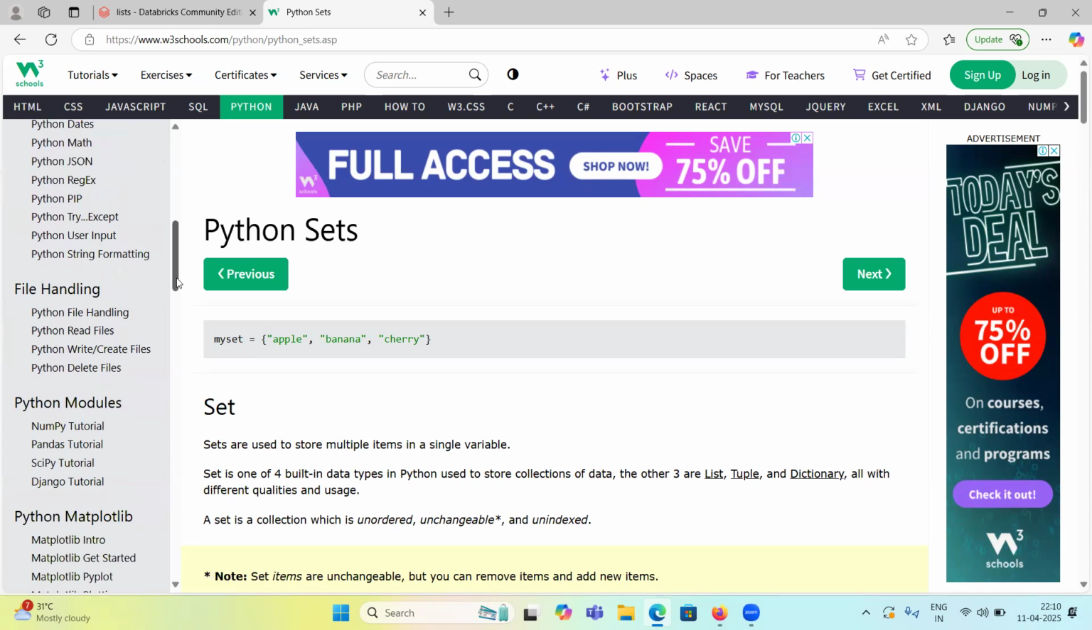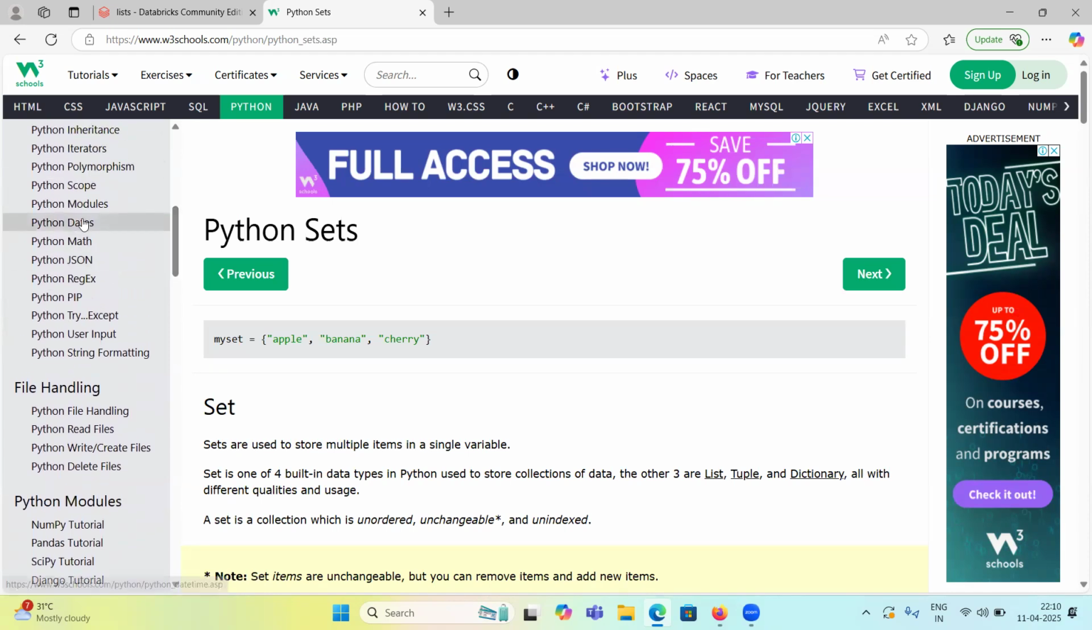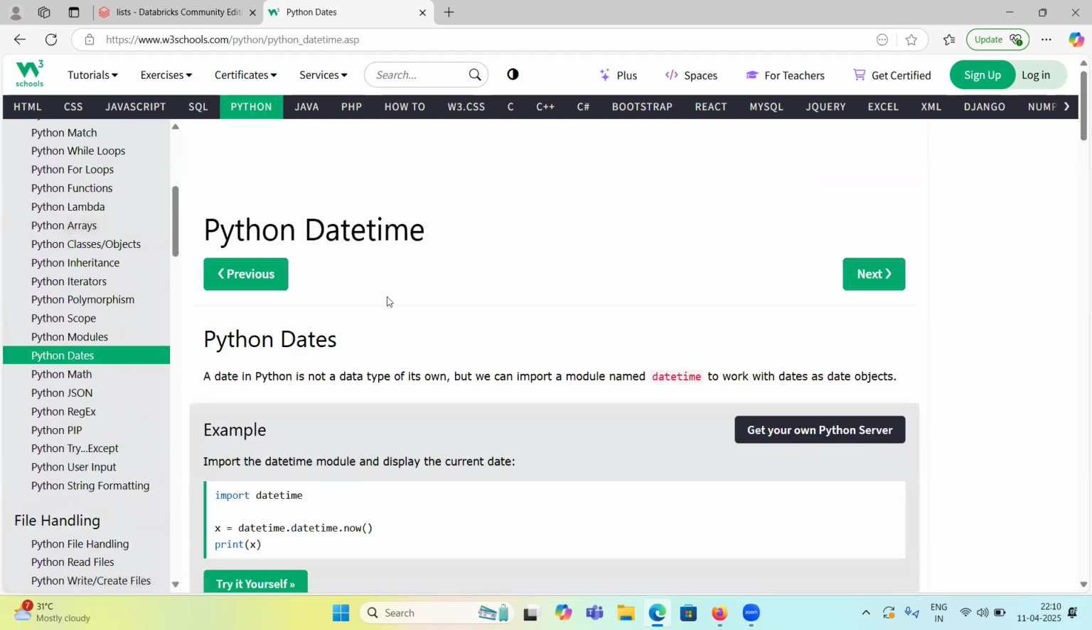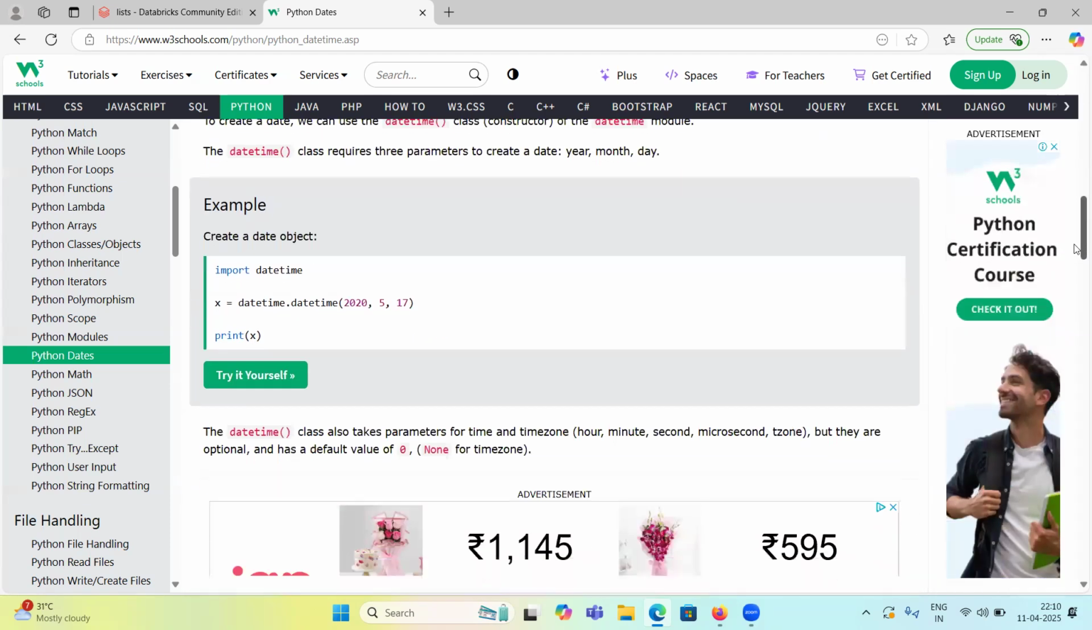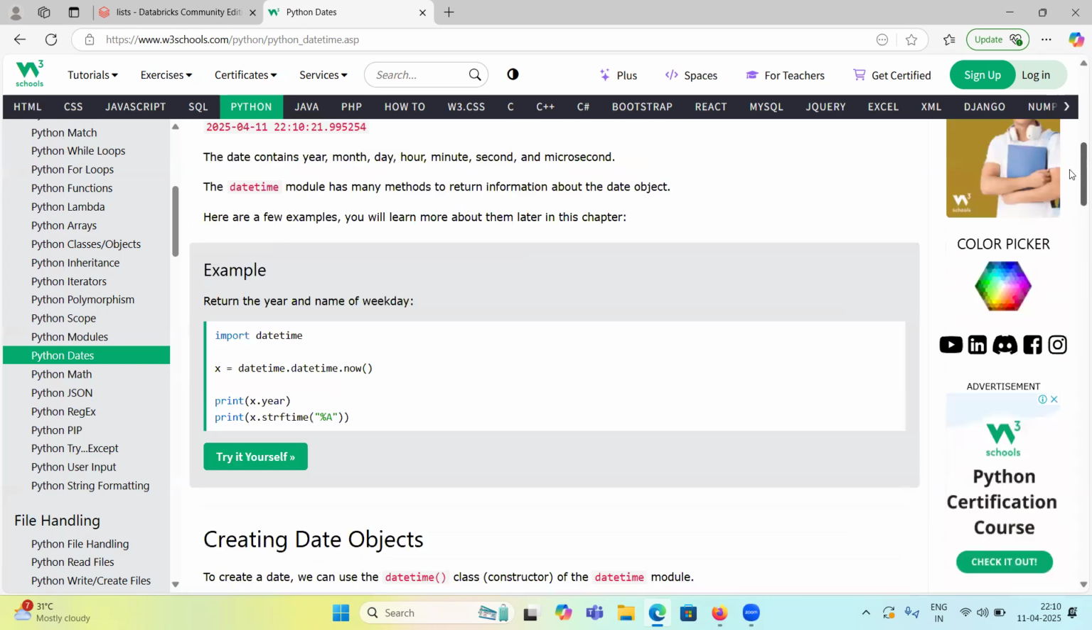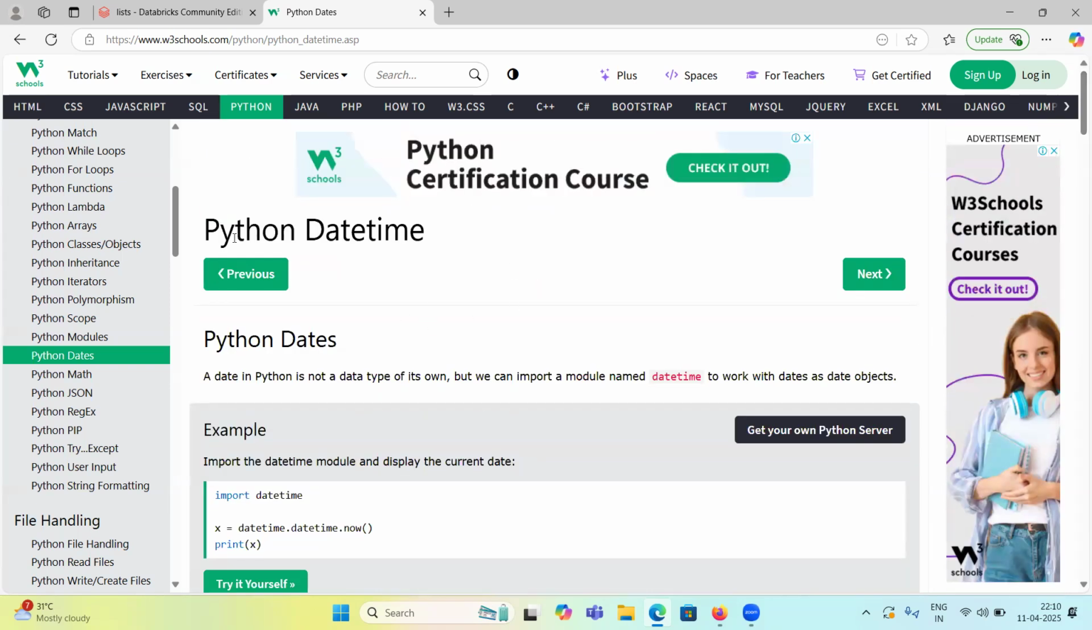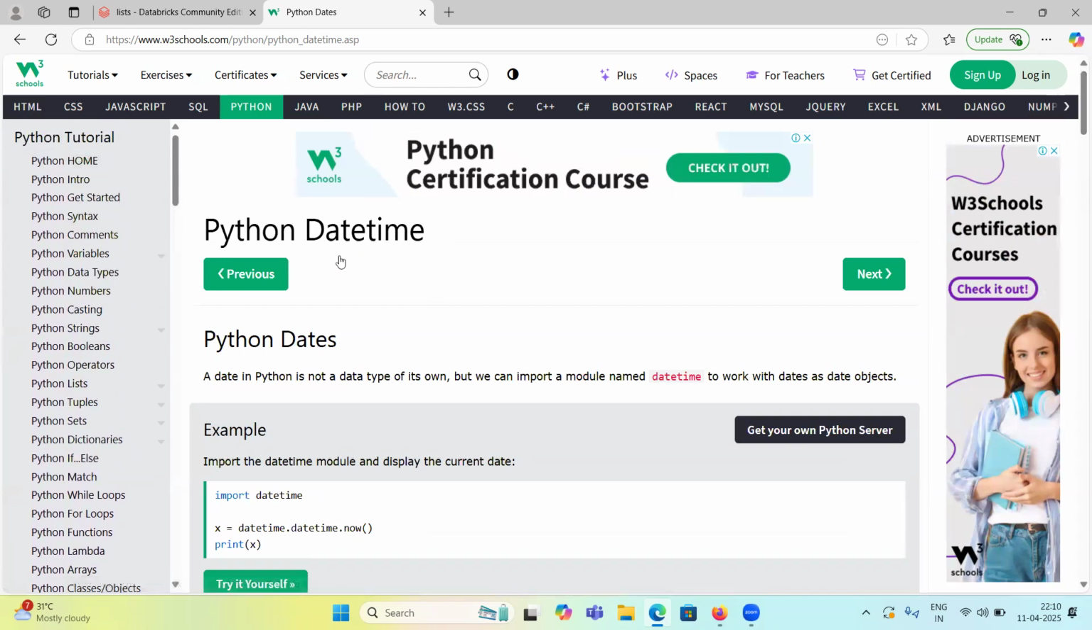If you have time, dates are also important, because in real time we process everything using the last run date, created date, or last published date. Using dates and timestamps only, we will process everything, jobs, pipelines, or data processing. We will do everything with dates and time only. So go through date time also. I will explain everything, but for reference you can use W3Schools.